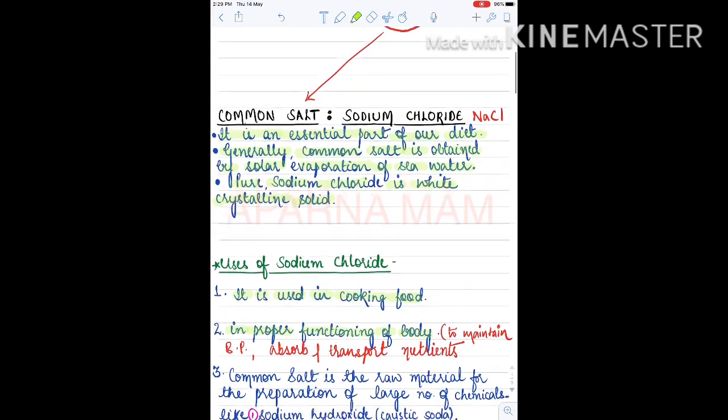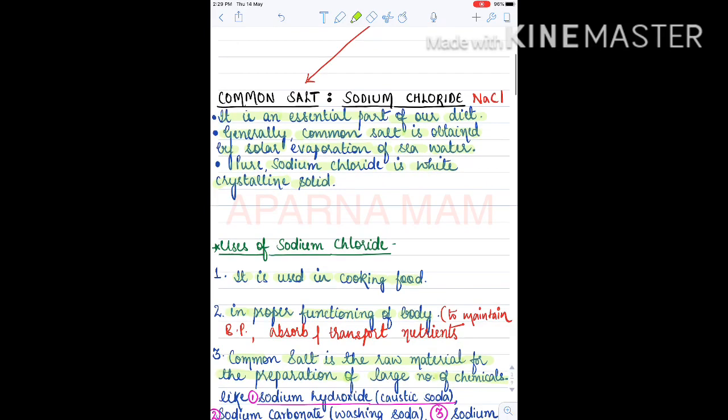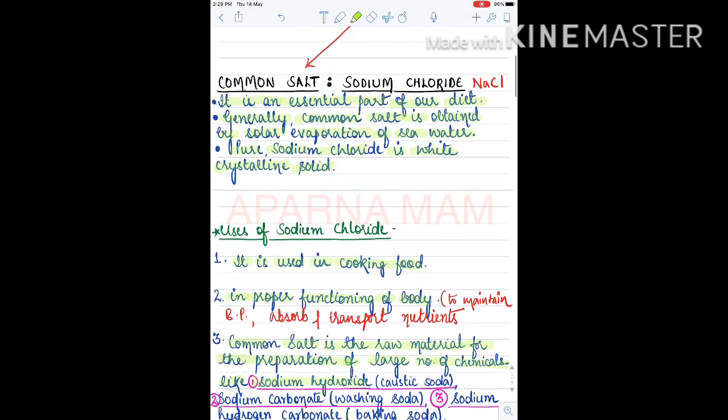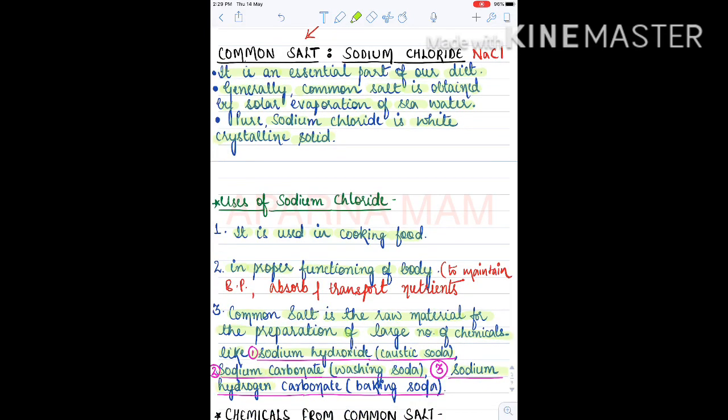Common salt, very important thing, is the raw material for the preparation of a large number of chemicals like sodium hydroxide, also known as caustic soda. Second is sodium carbonate, also known as washing soda. Third is sodium hydrogen carbonate, that is baking soda. In the next topic we are going to discuss these chemicals obtained from common salt, their preparation, properties and uses.